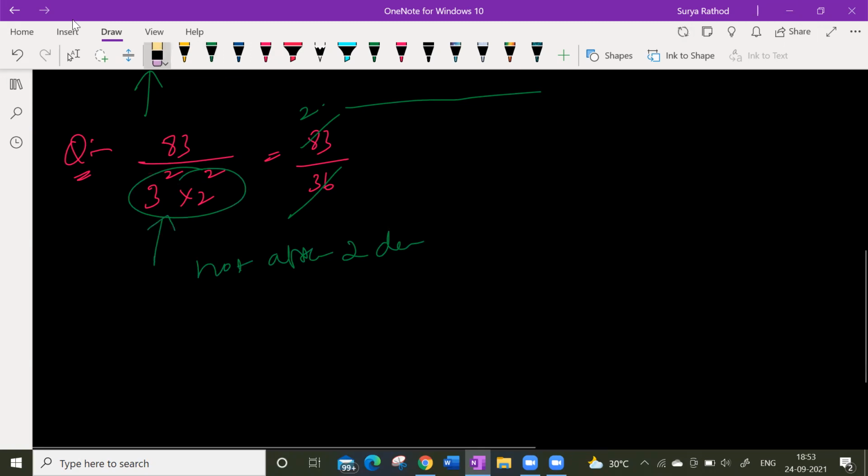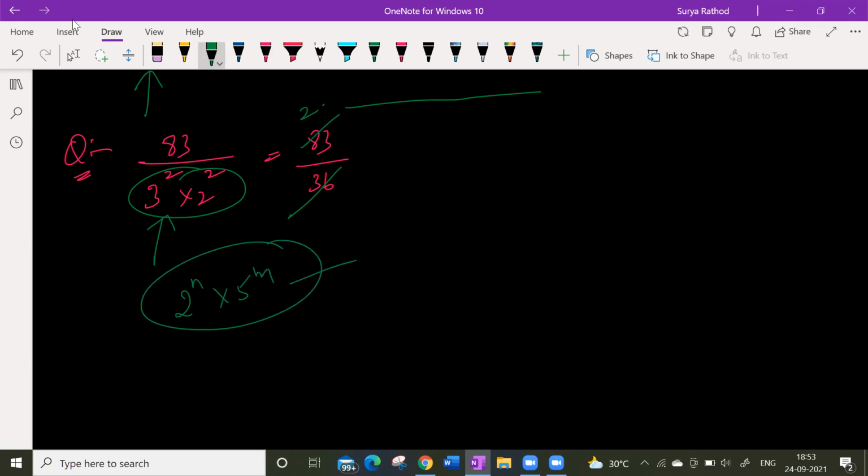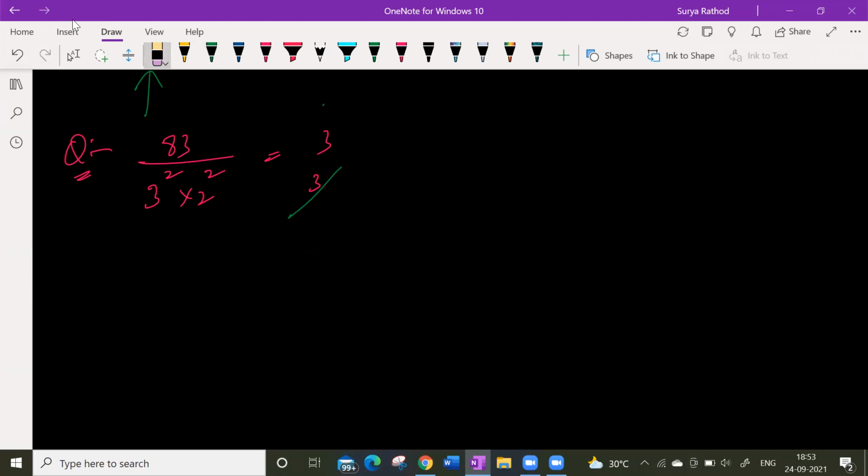Then what did we understand here? The shortcut. What is the shortcut? As Ashish said, the denominator should be in the form of 2 power of n into 5 power of m. Whenever it is in this form, whatever the power of 2 or 5 is, after that many places it will be terminating, not repeating.